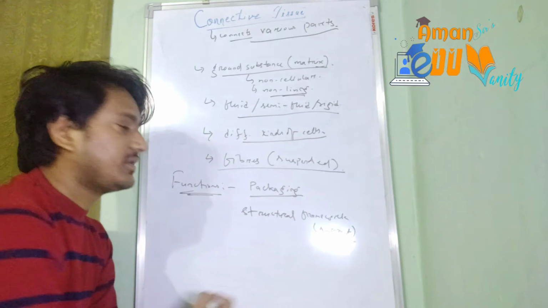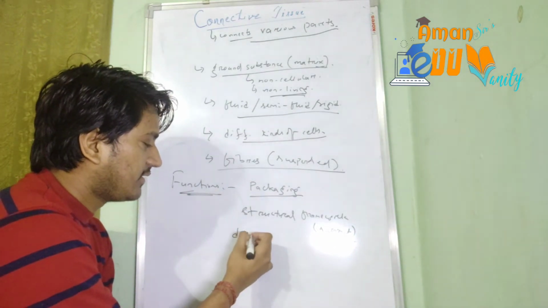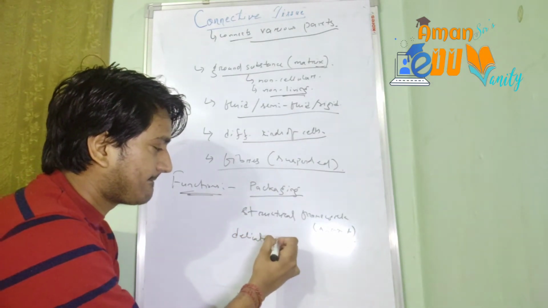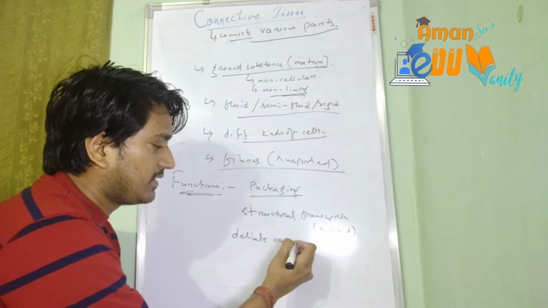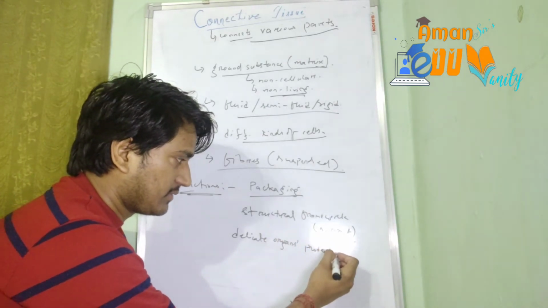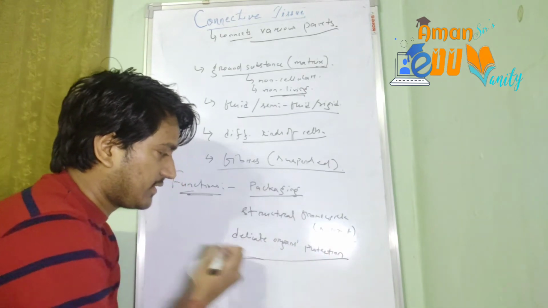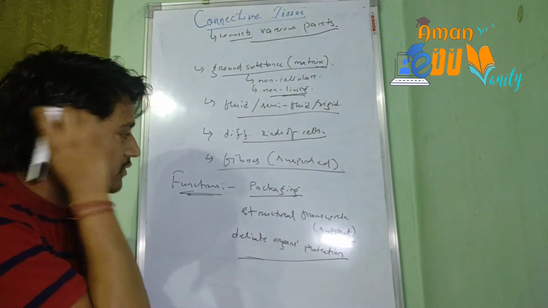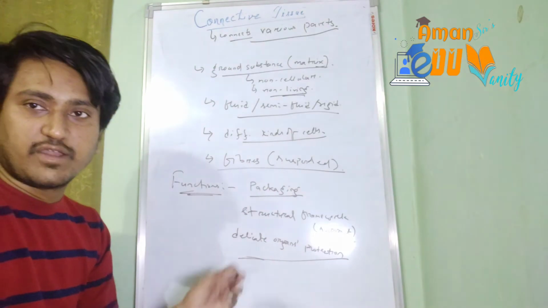And another important thing is the protection of delicate organs. Delicate organs को protect करते हैं ये connective tissue. So this is how the basic structure of connective tissue is.